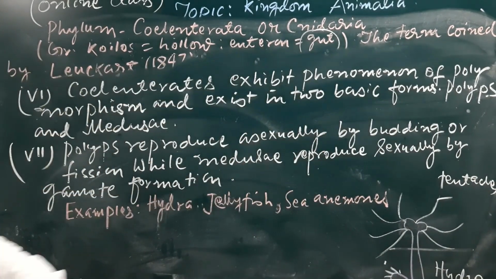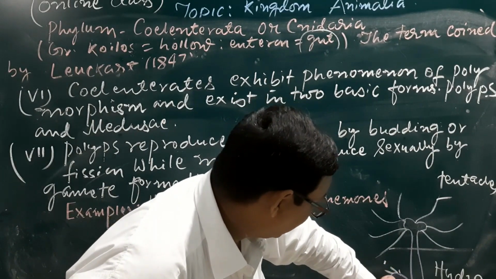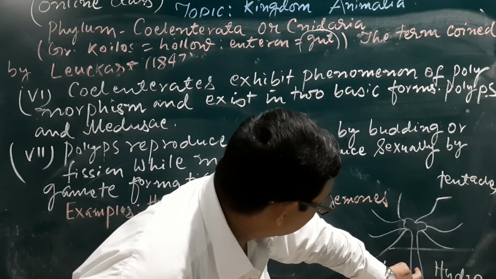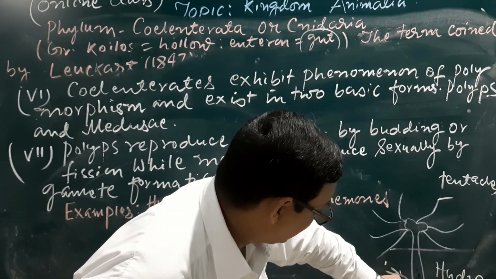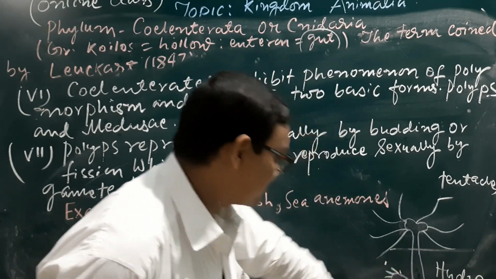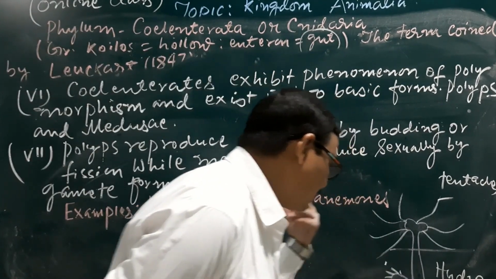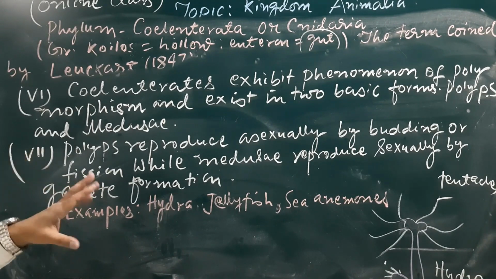Understand? From the parent body there is an outgrowth that is known as a bud, and after the division of the cell or the nucleus, the parent nucleus will move here and it will detach from the parent body, and after detachment it will act as a new individual.